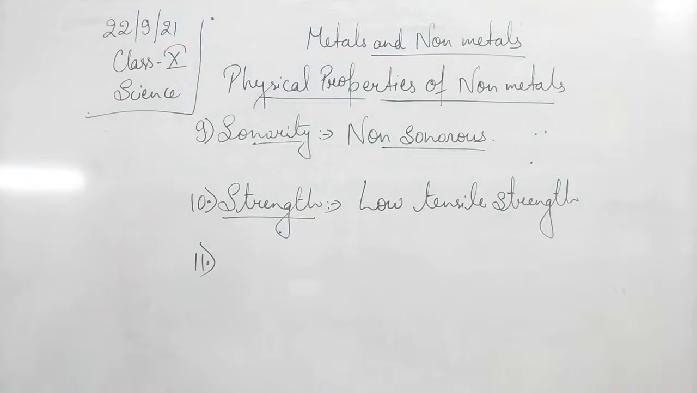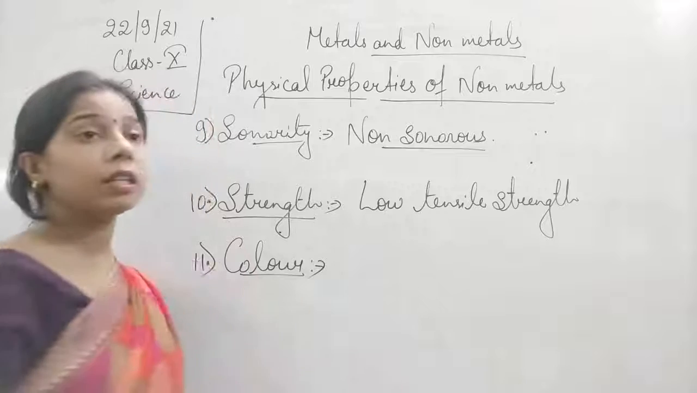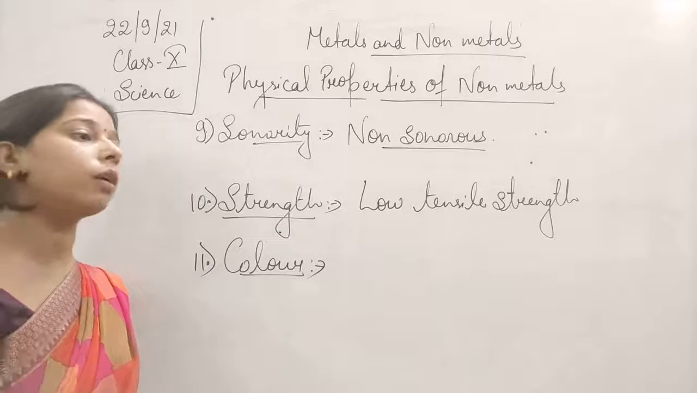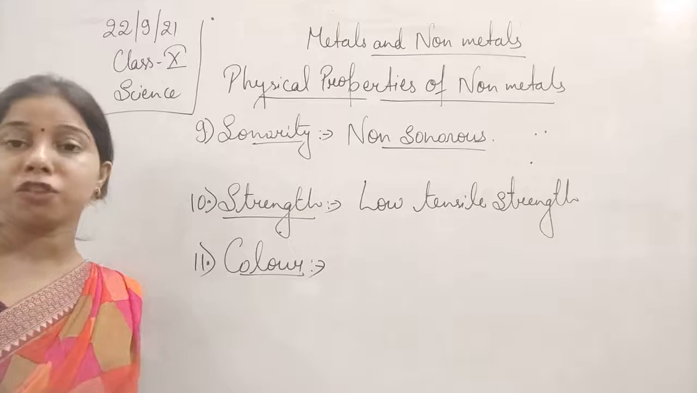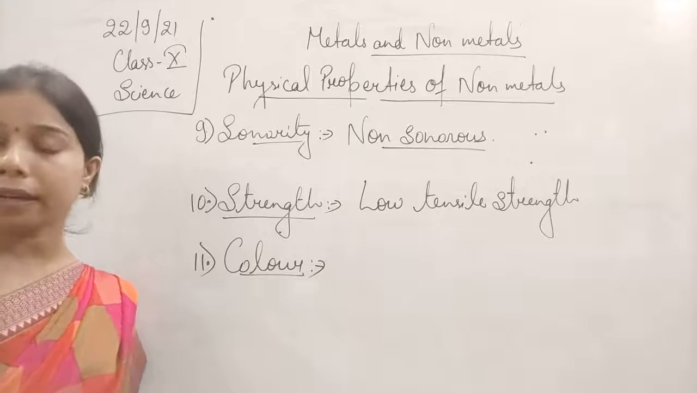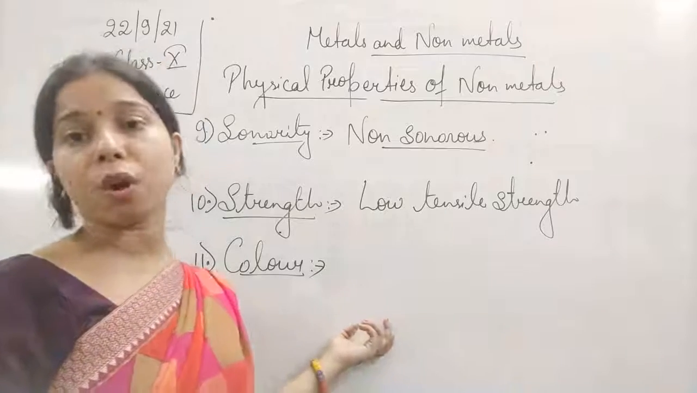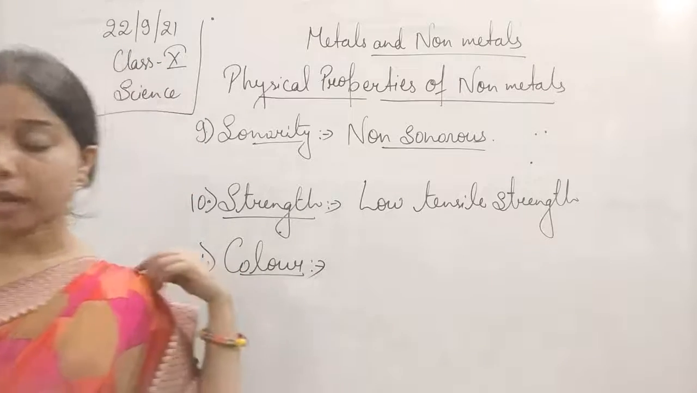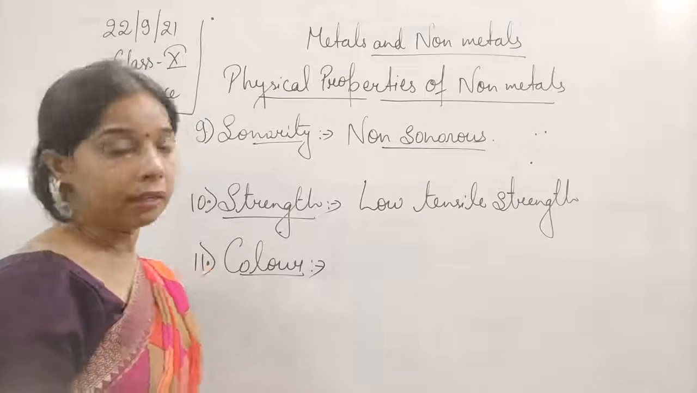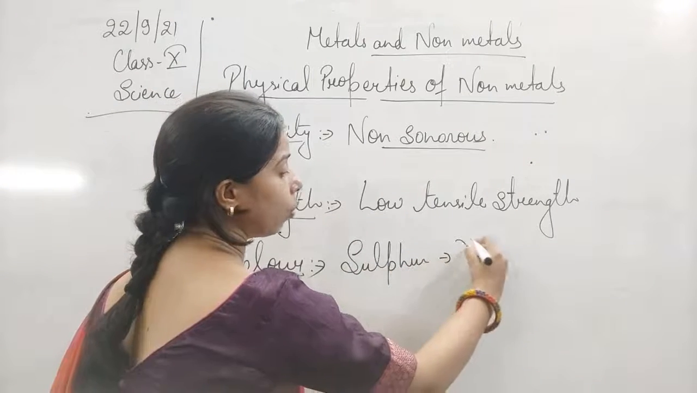Next is color. In the case of metals, we have seen that except gold, which is bright yellow, or copper, which is reddish brown, all other metals are generally white or grey in color. But in the case of non-metals, except some like hydrogen and oxygen, which are colorless, the rest are found in a variety of colors. If we talk about sulfur, it is found in yellow color.